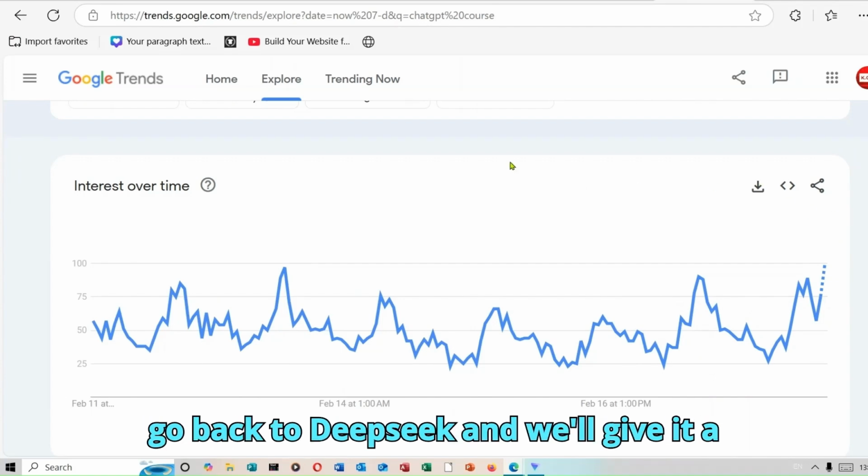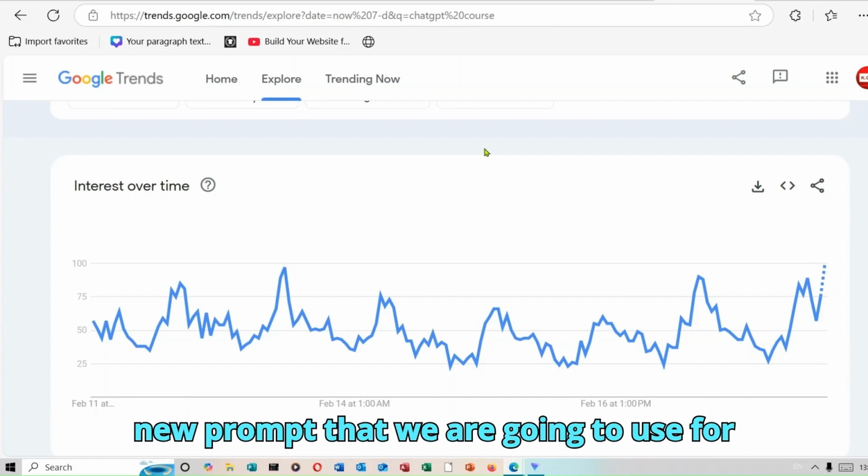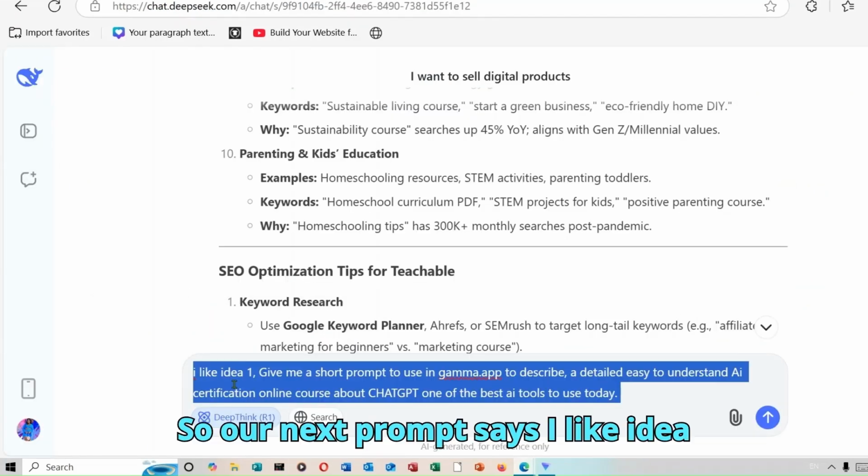Now let's go back to DeepSeek and give it a new prompt that we are going to use for our next generation. So our next prompt says, I like idea one.